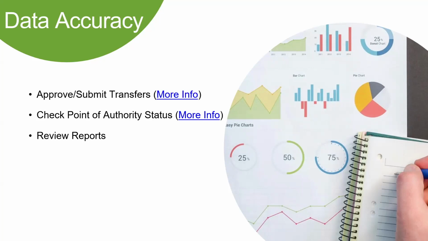And there is a filter by POA, which is point of authority. We're going to go over this in a bit, but the filter by point of authority will help you see your students that you have the POA for, or you can check the box and you can see all students that you have uploaded, regardless of the point of authority.